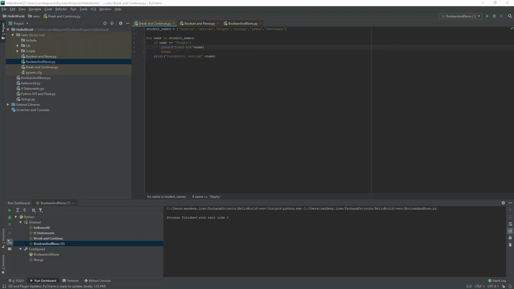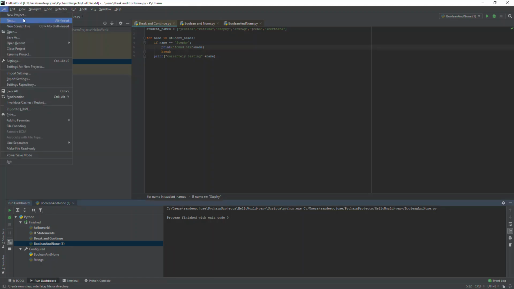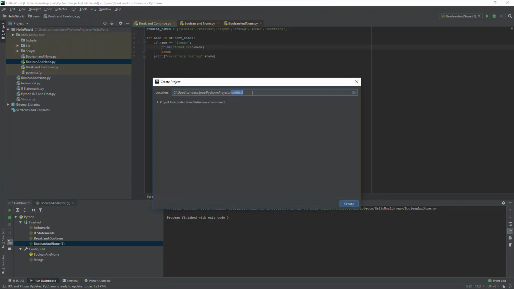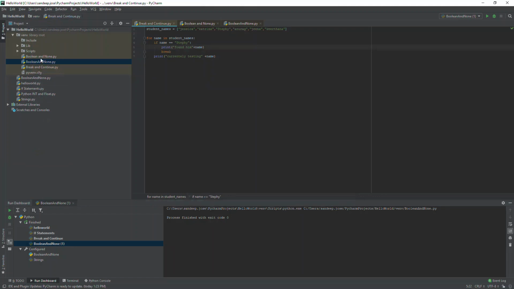So this is how the PyCharm console will look. I have a project called Hello World. You can always go to File and create a new project and give it a name. I already have the Hello World project created, and I have a couple of scripts which I have written over here, which you can see on the screen.